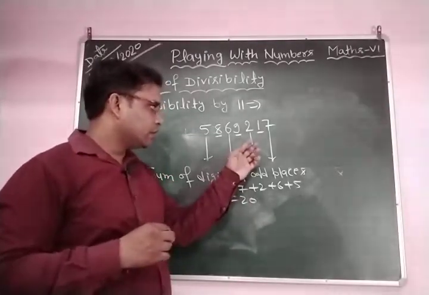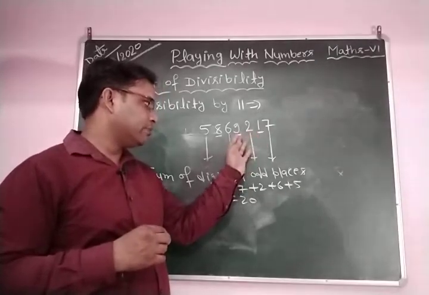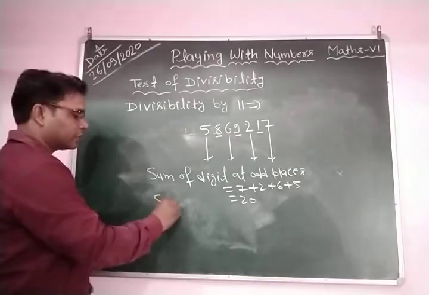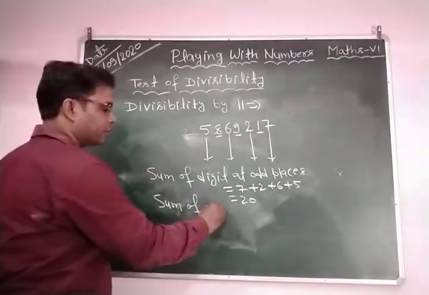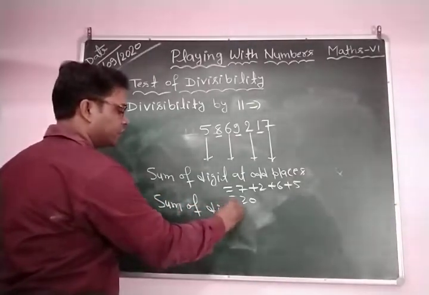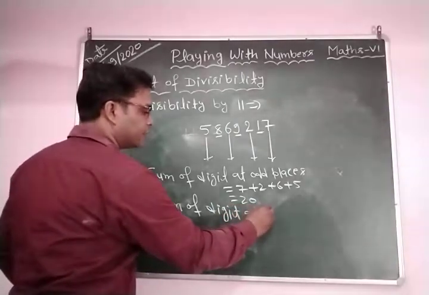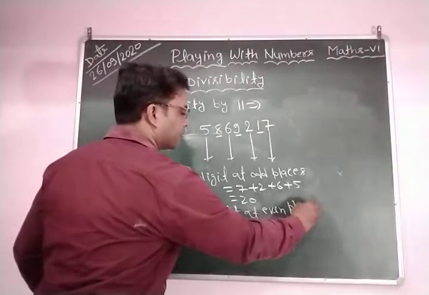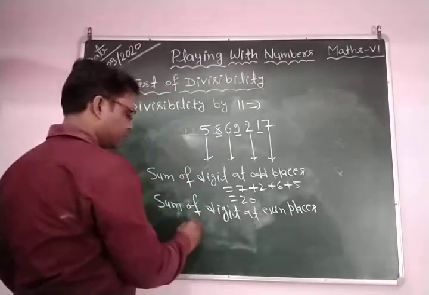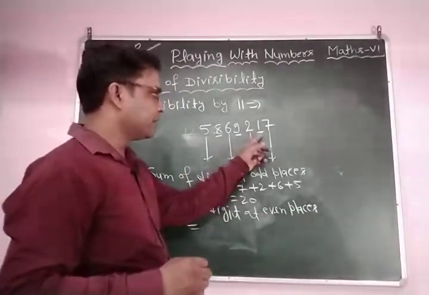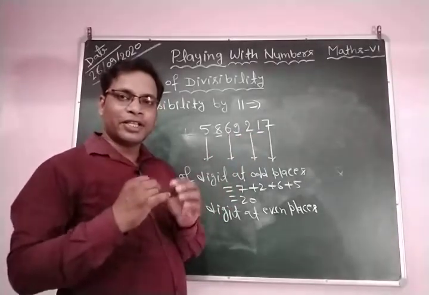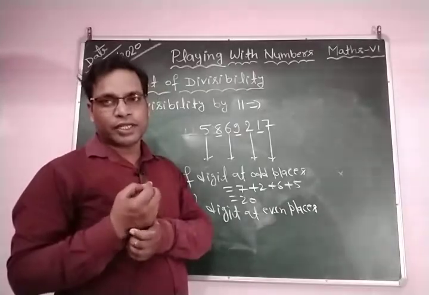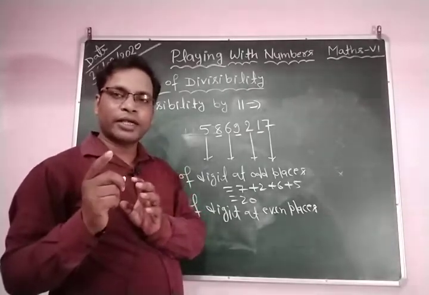Now we are going to find the sum of digits at even places. Okay, so here, even places. If a question arises in your mind that sir, this is an odd number and you say even, no, I am not talking about odd numbers or even numbers.